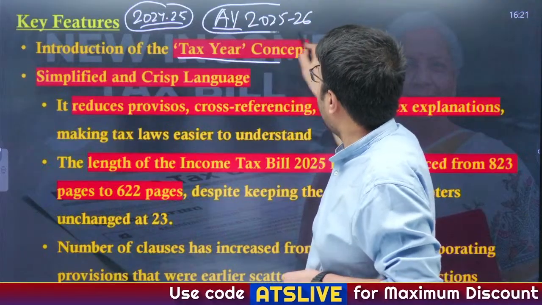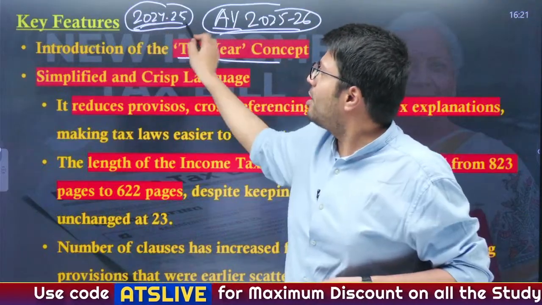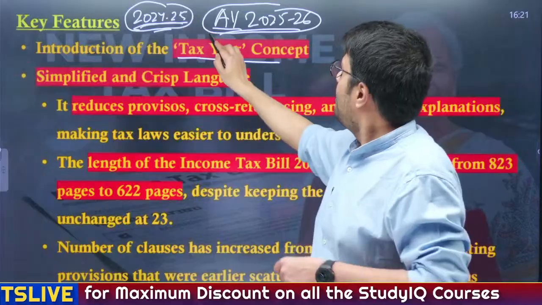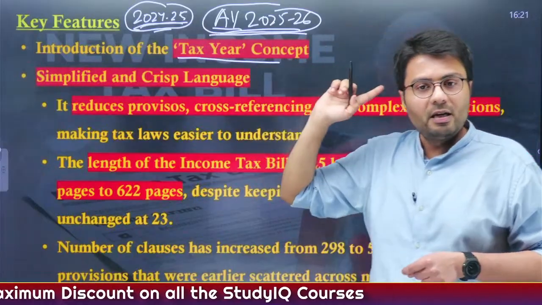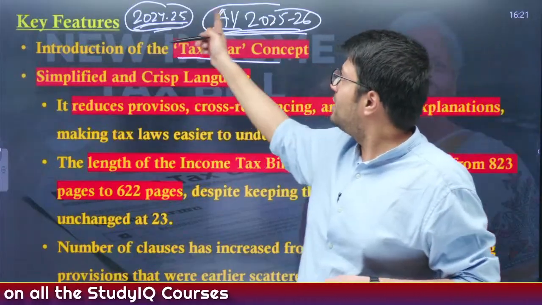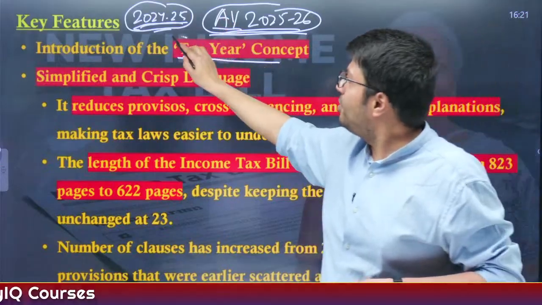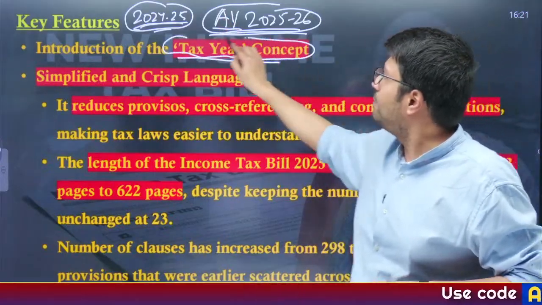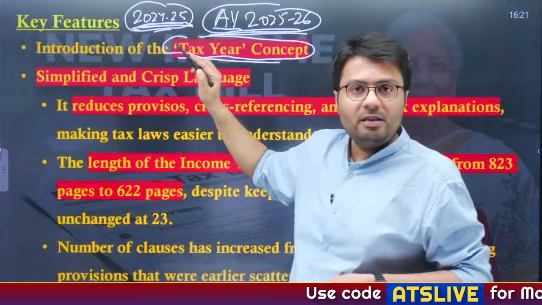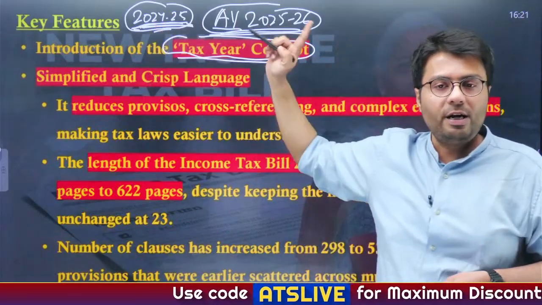So you understand the complexity: you are referring to your earnings in a previous financial year based on the assessment year of the next year, right? This bill removes the concept of assessment year and introduces the new tax year concept. So taxation for your earnings in this year will be called tax year 2024-25.